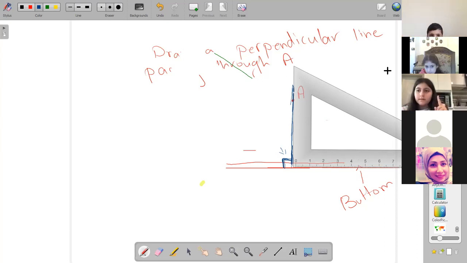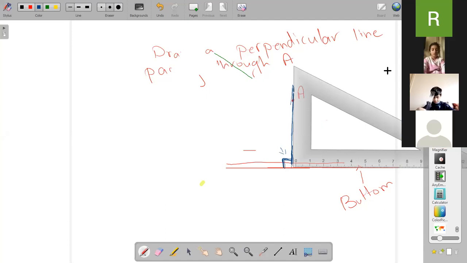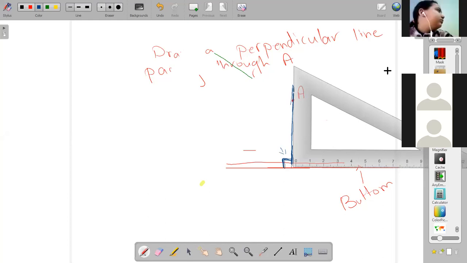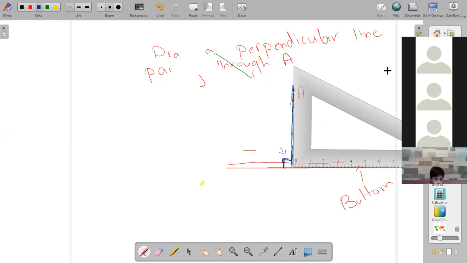But mine doesn't have an A on. Should the ruler have an A on? Teacher, I can't see. Maybe it's from the internet connection. Yeah, all the pictures are black.